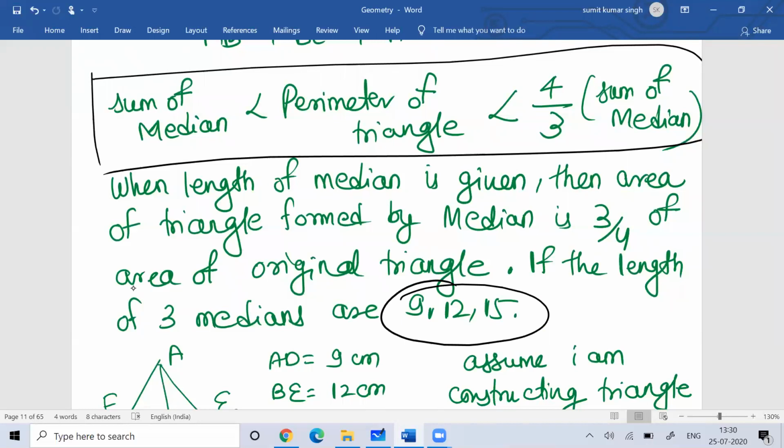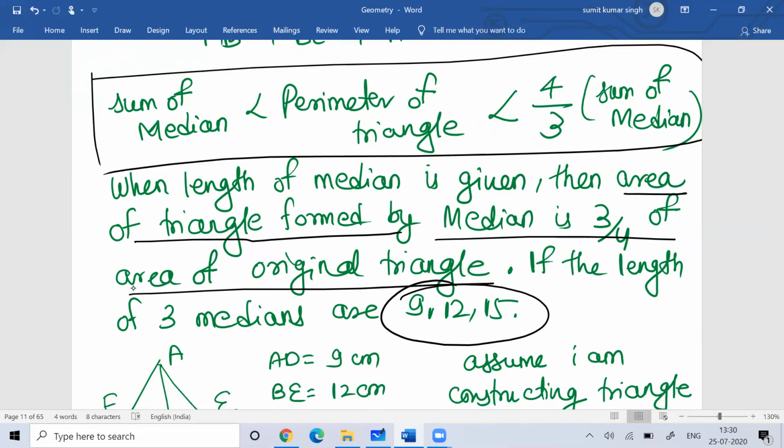You can remember this: when the lengths of the medians are given, the area of the triangle formed by the medians is 3/4 of the area of the original triangle. This is a very important property. Keep it in your mind.